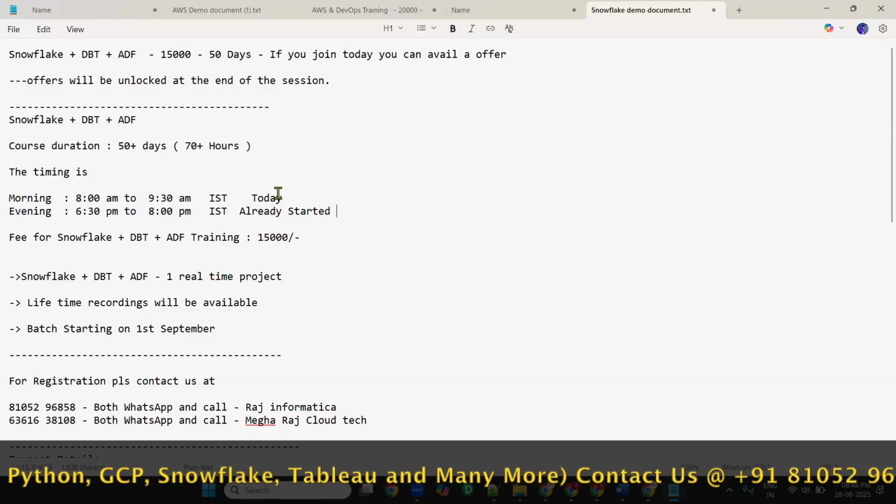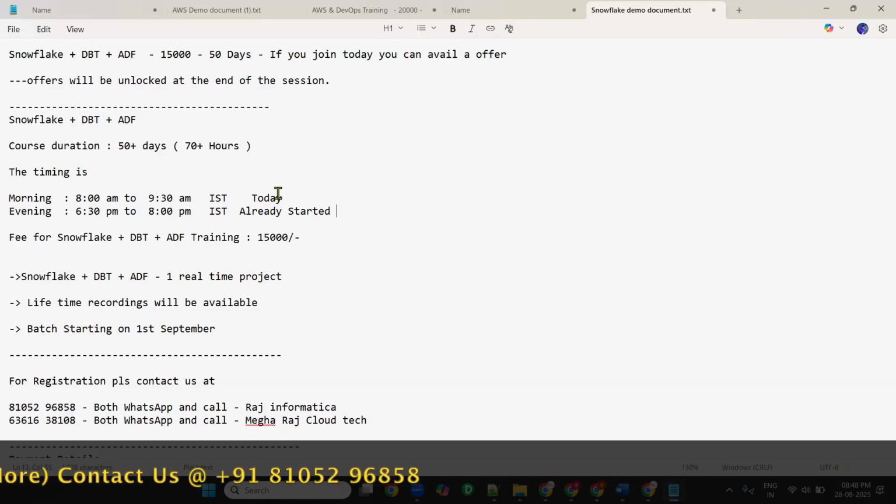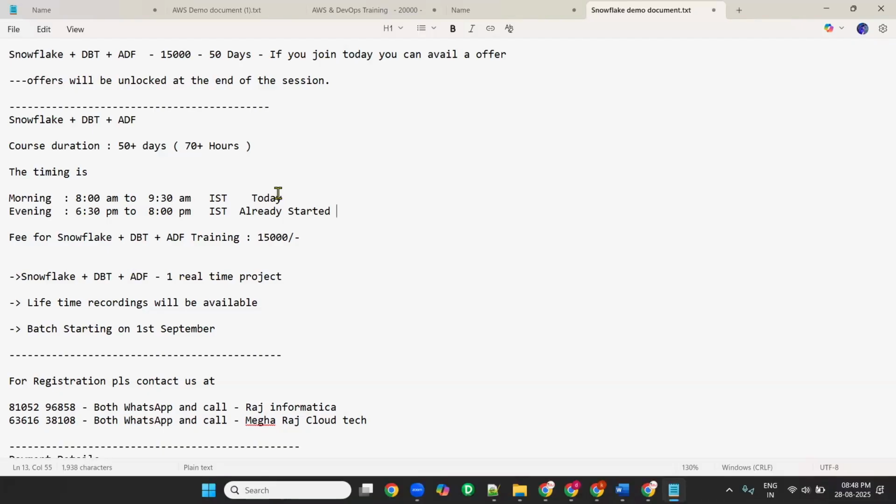Today was completely the introduction class. We have given the links to everyone, so people who have not paid can also join today. But from the next session, we are going with only the paid people. And the course price is 15,000 rupees. As I promised you, some special discount is available. Yes, the discount is available. Please wait, I'll explain that.